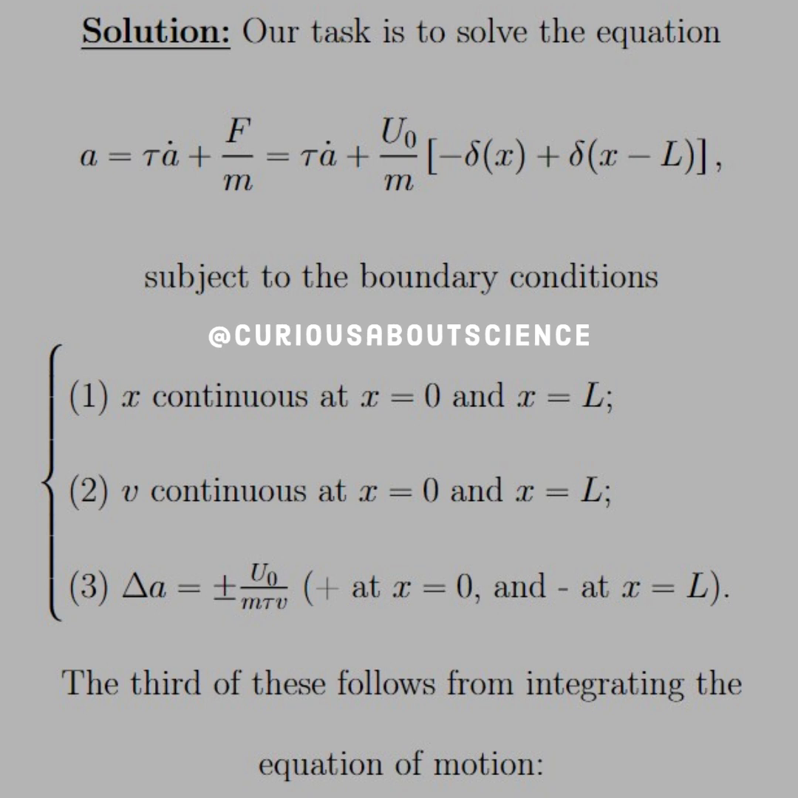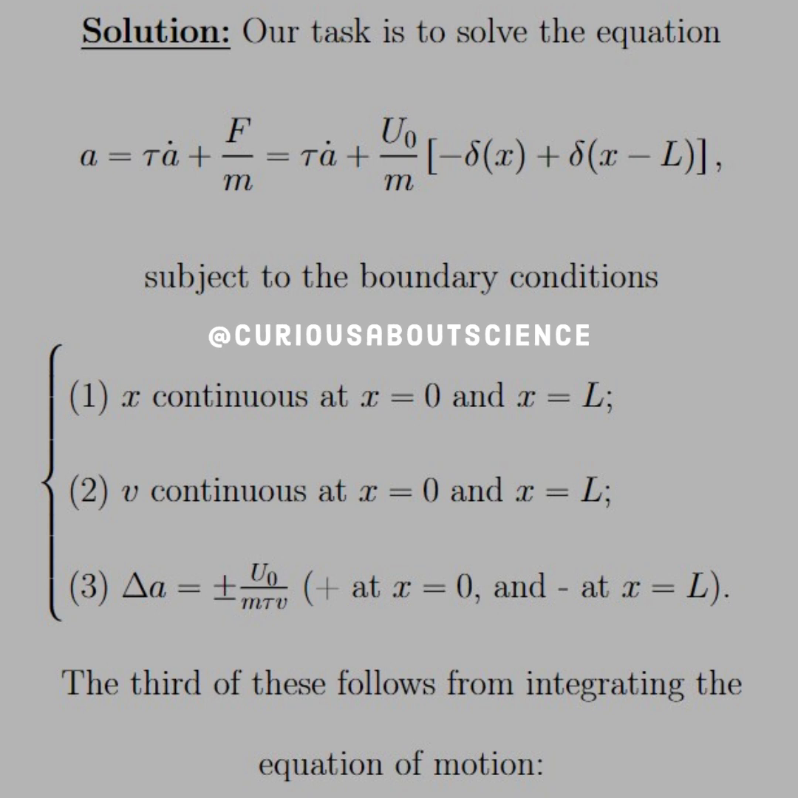Here we have delta a, which based on the last question, we showed that we could have a Dirac delta in there. But instead of a being continuous, we have delta a on either side of that barrier equal to plus or minus whatever the constant was on the Dirac delta. So here we have U naught over m tau v, plus for x equals 0 and minus for x equals L, because we have to jump up to the height of the potential barrier at 0, and we're leaving the potential barrier at L. So that's why we have plus or minus as such.